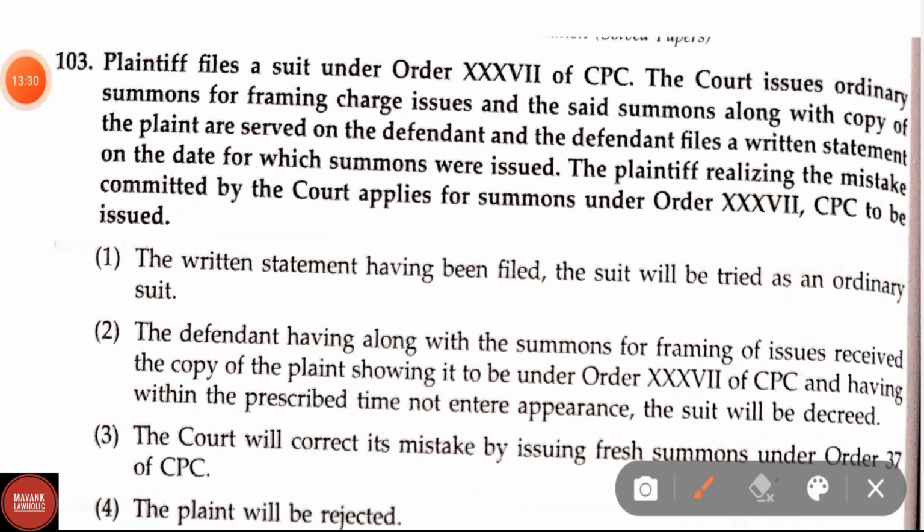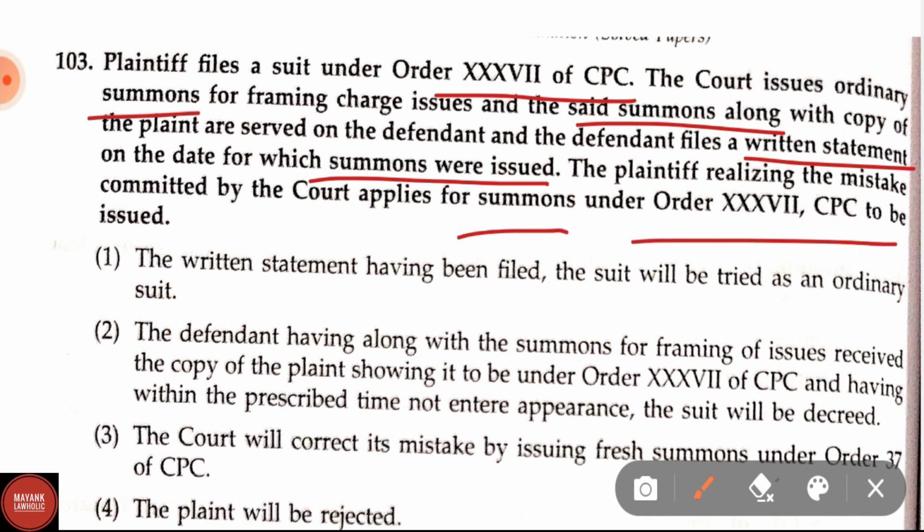Question number 103. Plaintiff files a suit under Order 37 of CPC. The court issues ordinary summons for framing of issues and the said summons along with the copy of the plaint are served on the defendant, and the defendant files a written statement on the date for which summons was issued. The plaintiff, realizing the mistake committed by the court, applies for summons under Order 37 CPC to be issued.